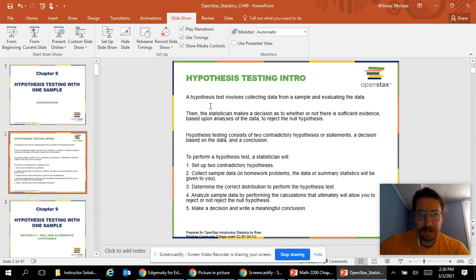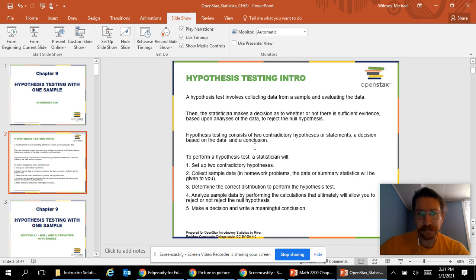So a hypothesis test involves collecting data from a sample, then evaluating that data. Then we make a decision on which side of this we fall. And we're going to have two hypotheses. We're going to have a null hypothesis and then an alternative hypothesis.